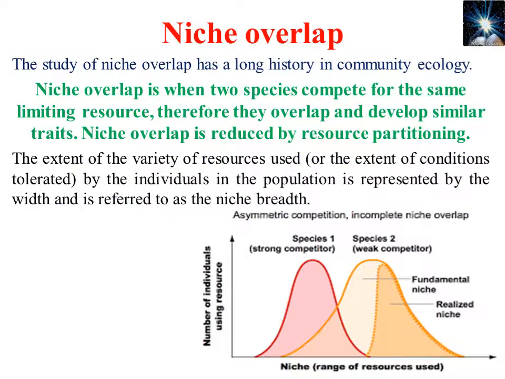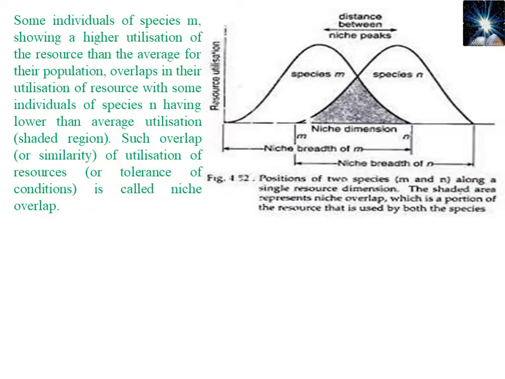In this diagram, species A has this much of fundamental niche, and species B has this much of fundamental niche. But in presence of niche overlap, one species compresses its niche in one direction. Again in this diagram you can see the niche breadth of species M, the niche breadth of species N, and these are the peaks of M and N species.